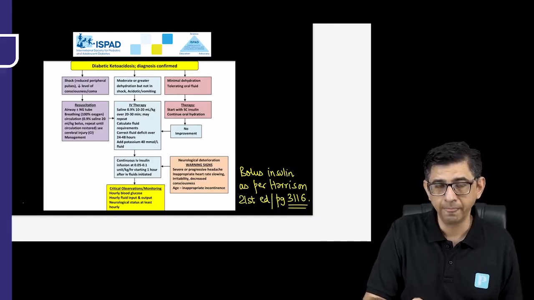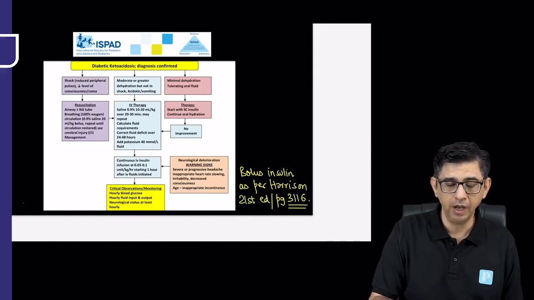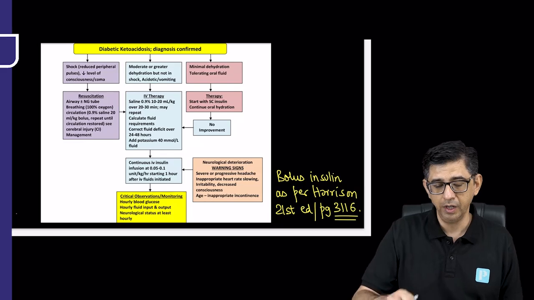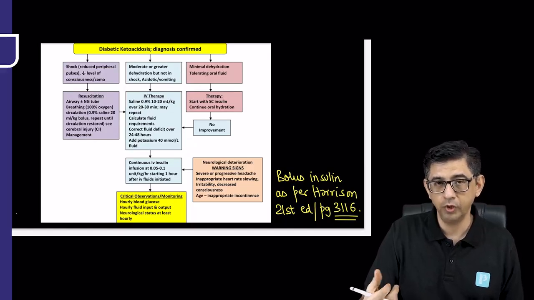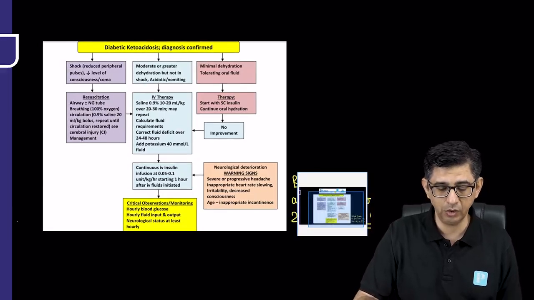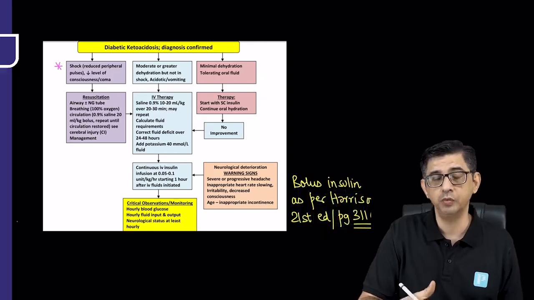I repeat that again. In the recent exams, they mentioned that according to the recent updated guidelines, which of the following is the best management for a case of DKA? And these are the actual guidelines that I'm focusing on at the moment. You see, they can change the question in the forthcoming sessions as well. So what you need to watch out for is if he mentions that the same case of diabetic ketoacidosis has gone into shock, if he talks about circulatory failure and asks what you will do in this patient,